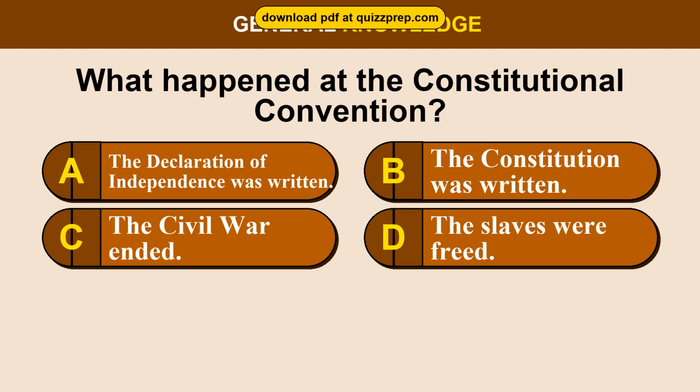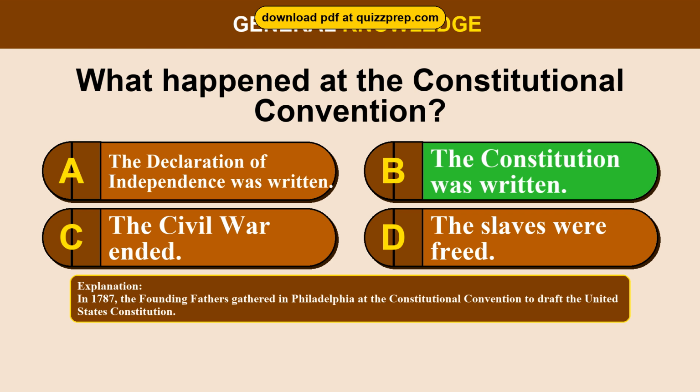Question 46. What happened at the Constitutional Convention? Option A, the Declaration of Independence was written. Option B, the Constitution was written. Option C, the Civil War ended. Option D, the slaves were freed. The correct answer is option B. The Constitution was written. In 1787, the Founding Fathers gathered in Philadelphia at the Constitutional Convention to draft the United States Constitution.